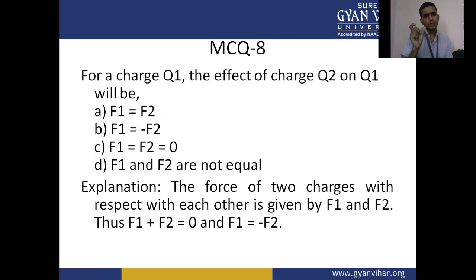For a charge Q1, the effect of charges Q2 and Q on Q1 will be: A, F1 equal to F2; B, F1 is equal to the minus of F2; C, F1 equal to F2 equal to 0; D, F1 and F2 are not equal.